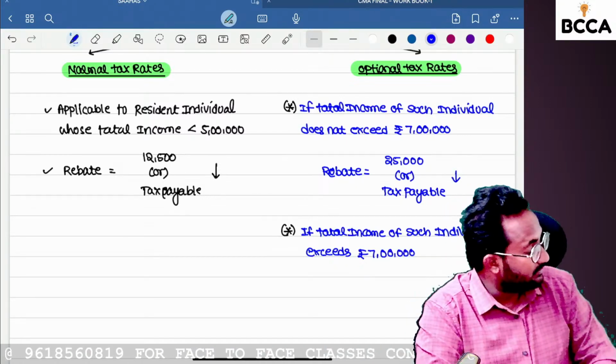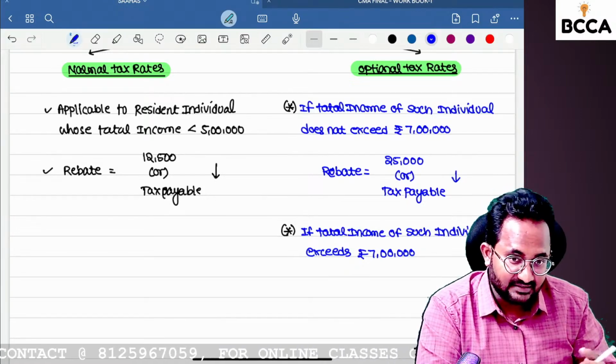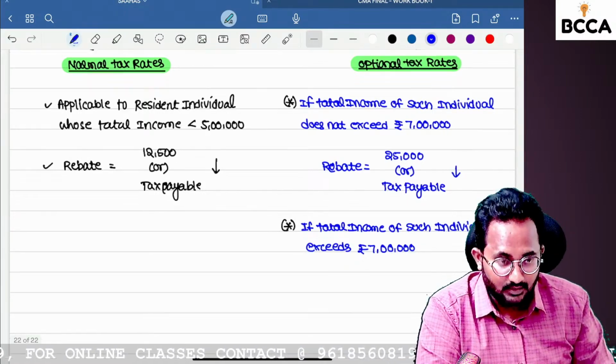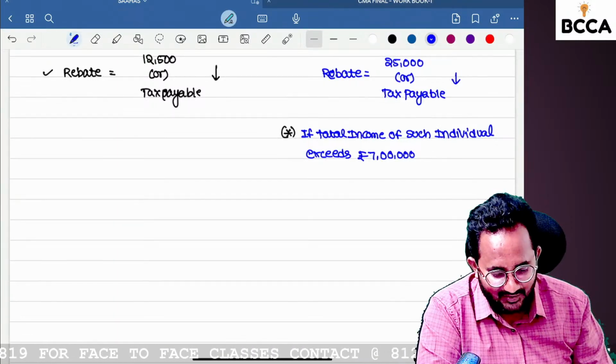If your total income does not exceed 7 lakh under the optional tax rate, you will get the rebate. If your total income exceeds 7 lakh also, you will get the rebate. So what is the amount of rebate you can get?